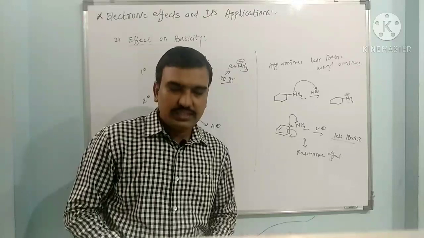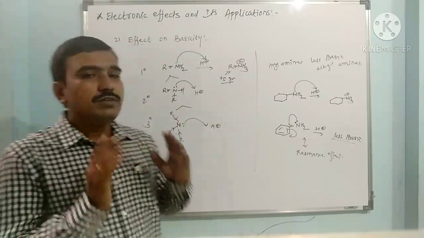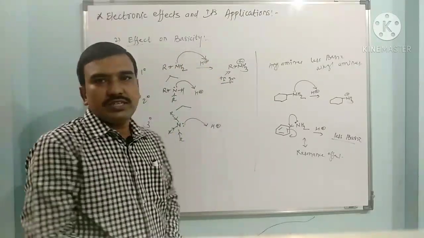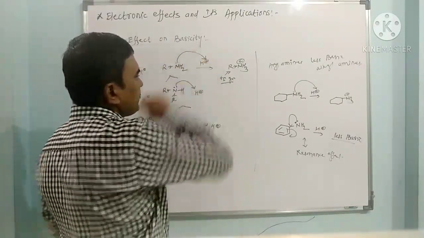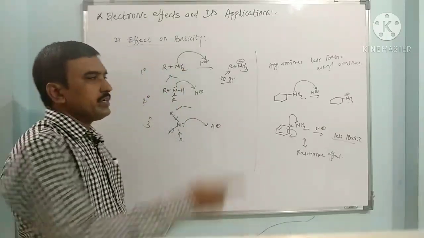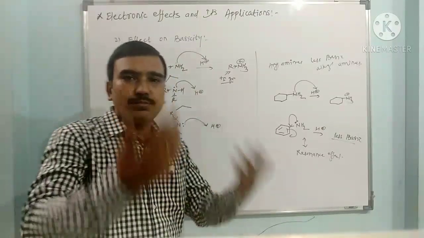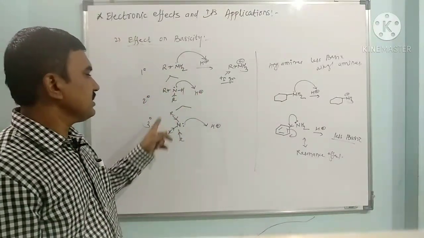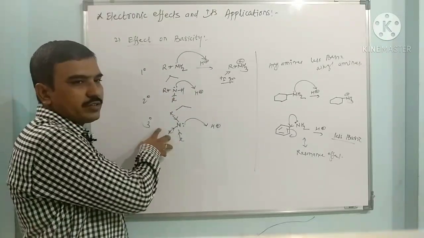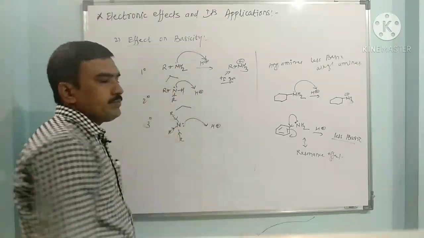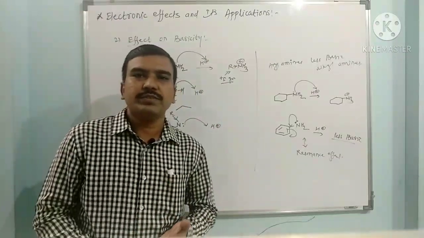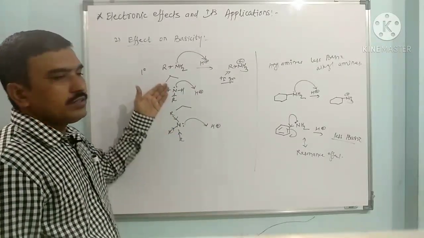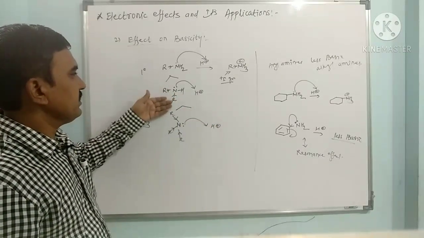So what is the basicity of amines? Because nitrogen gives its electron pair to any electron deficient species or proton, it easily catches a proton, and its basicity depends on how many alkyl groups are attached to it. If more alkyl groups are attached, basicity increases. In the non-aqueous medium, basicity is very high for the tertiary because three alkyl groups are there, then the secondary, then the primary. Why? Because of the greater electron donating effect in tertiary, then secondary, then primary.